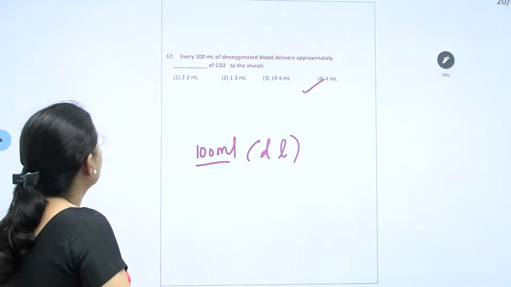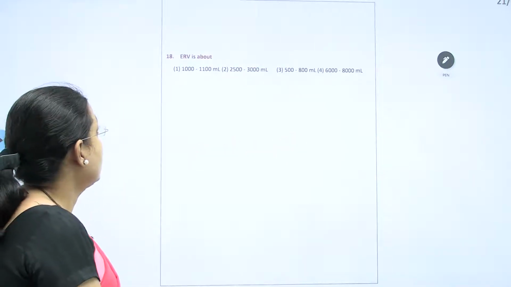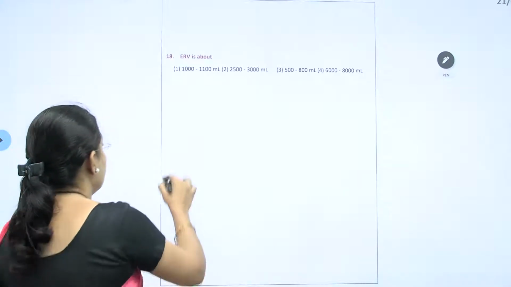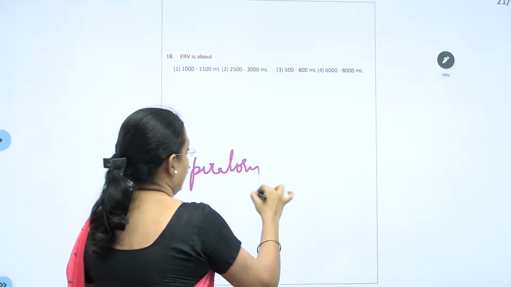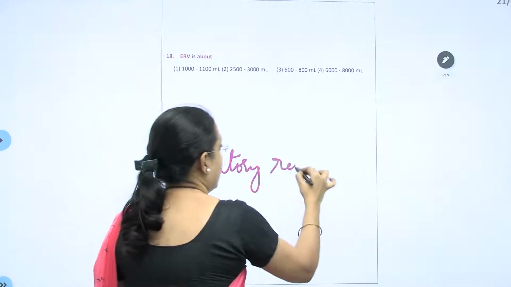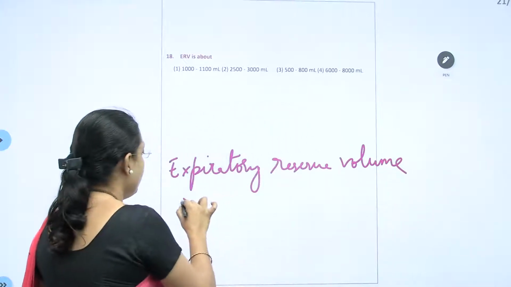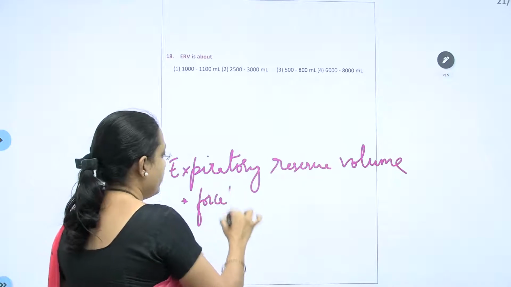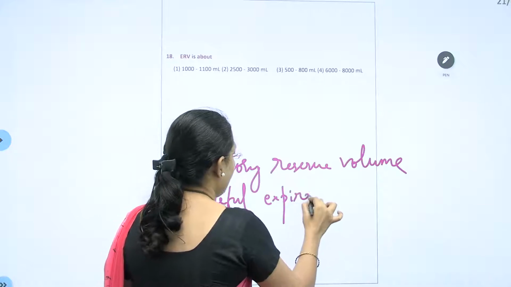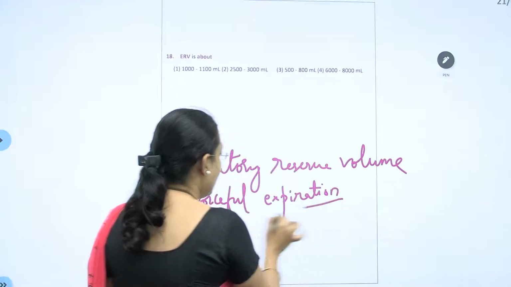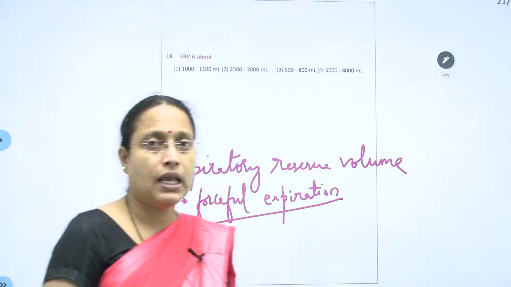Then the next one, ERV, that is expiratory reserve volume. Expiratory reserve volume comes due to forceful expiration, expelling the air forcibly, and that too after completion of the expirational tidal volume, that is 500 ml.